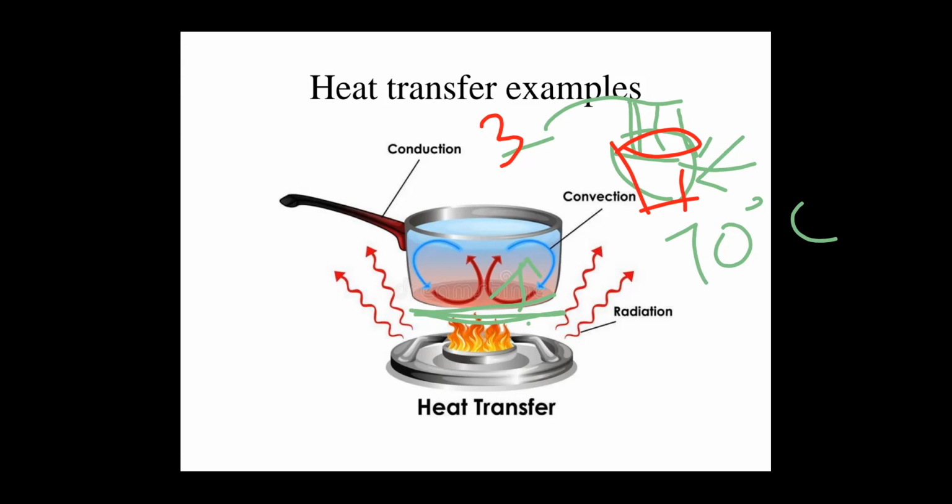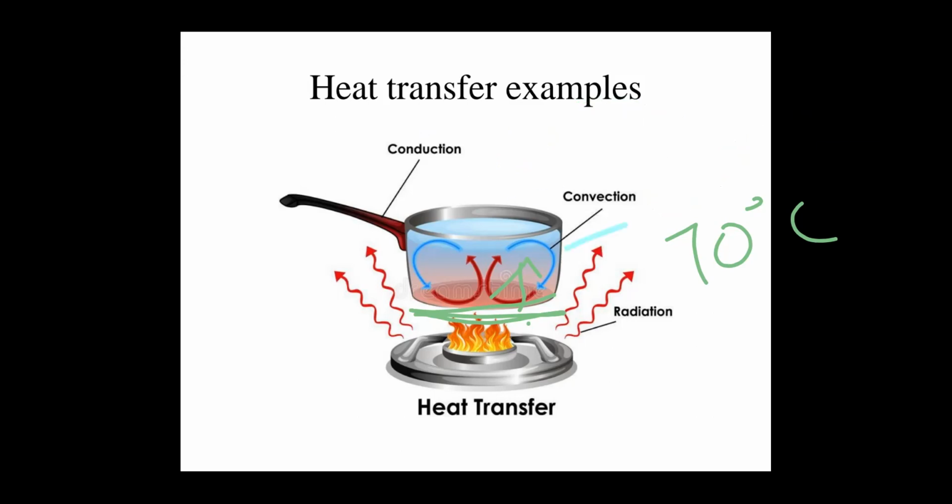Then another one is radiation. The third mode of heat transfer is radiation. Radiation is the transfer of heat from one source to another without any transmitting medium.